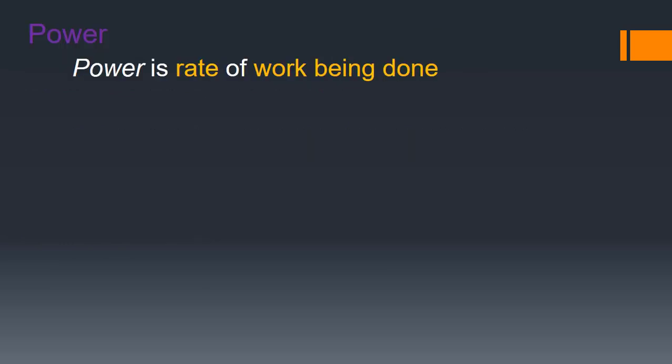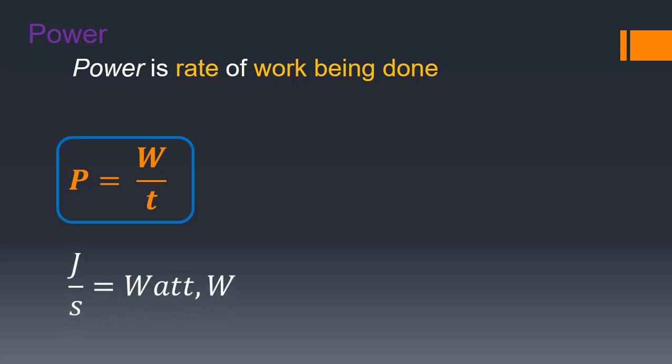When we talk about the rate of work being done, we define that as power. So power is the amount of work done divided by the time it takes to do it. Since work is measured in joules and time is measured in seconds, the label for power is joules per second. And we give this its own unit of watts.